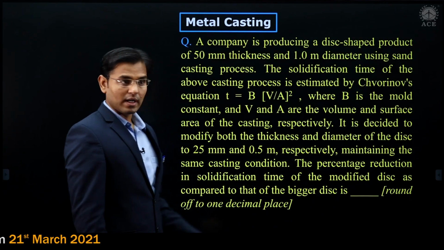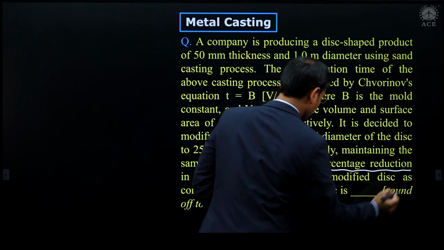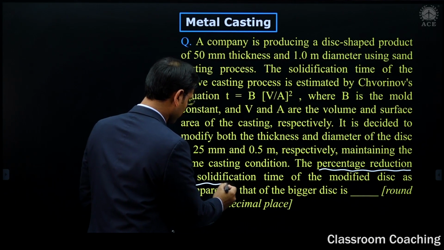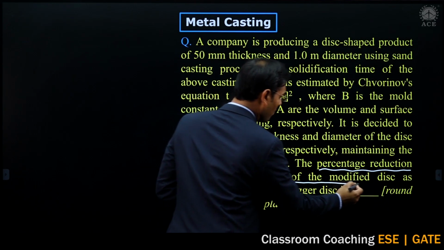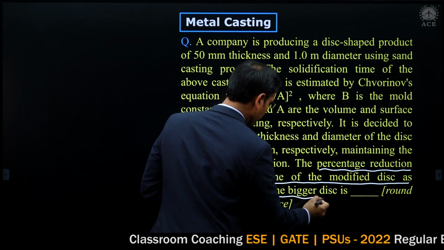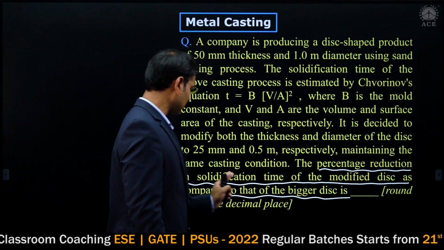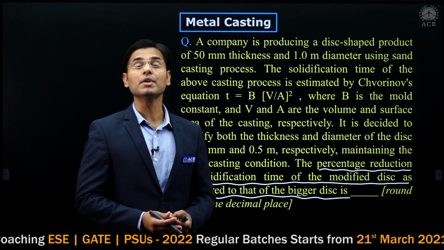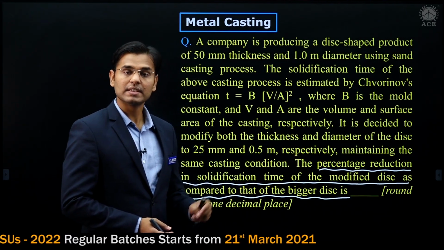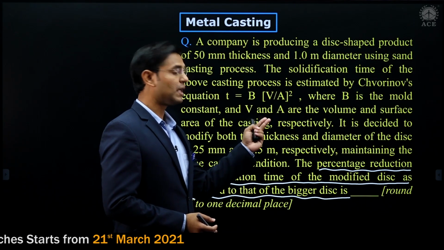This is the requirement. Now see the next condition, what we have to do. This is most important: the percentage reduction in solidification time of the modified disc as compared to that of the bigger disc. We have to calculate the percentage reduction in solidification time of the modified disc, meaning the second one which is smaller, as compared to that of the bigger disc.